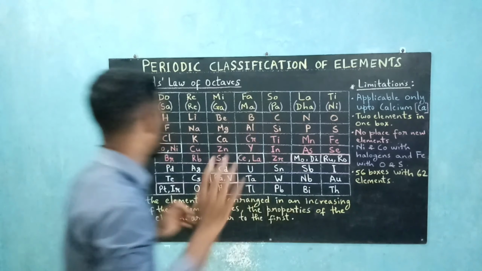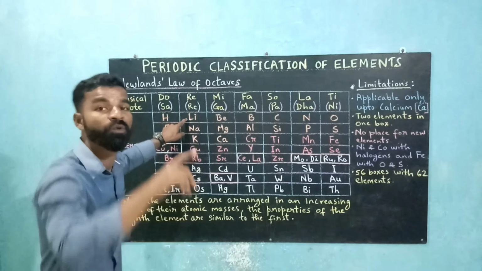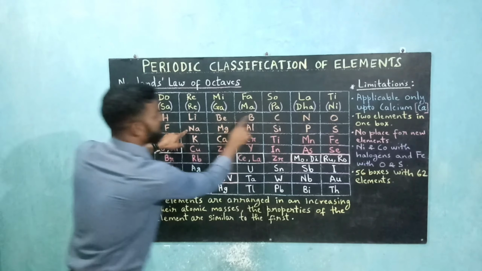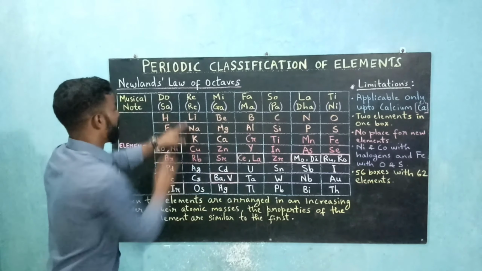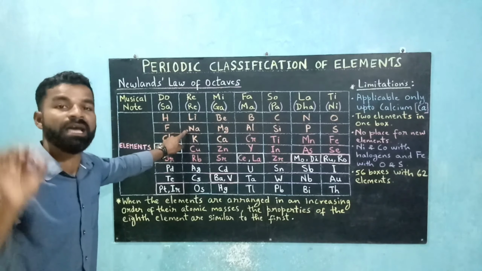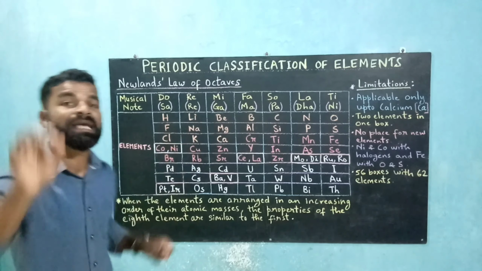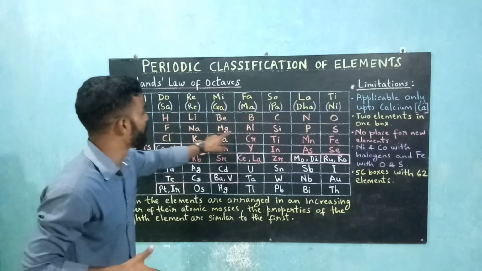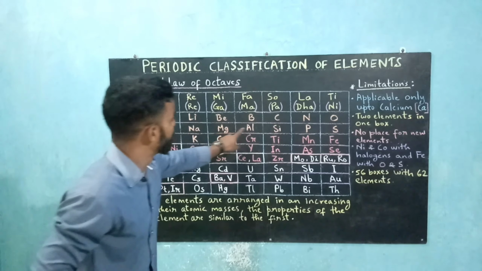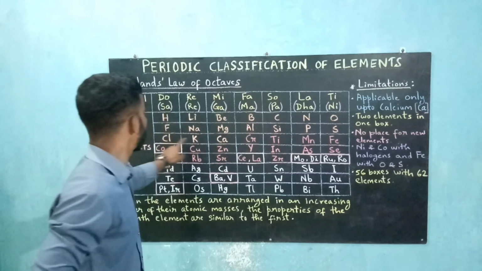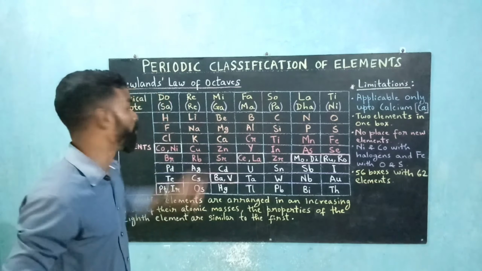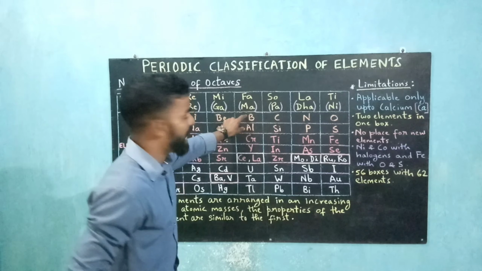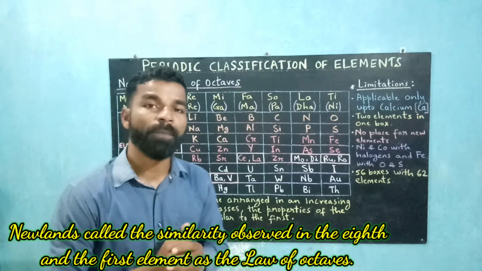For example, if you consider lithium as the first element and count 8 from there, you will get sodium as the 8th element. 1, 2, 3, 4, 5, 6, 7, 8. Both these elements had similar properties. Then consider magnesium and calcium: magnesium is the first element, second, third, fourth, fifth, 6, 7, 8. Calcium is the 8th element. Both elements have similar properties. Suppose you consider boron and aluminium, both elements had similar properties.